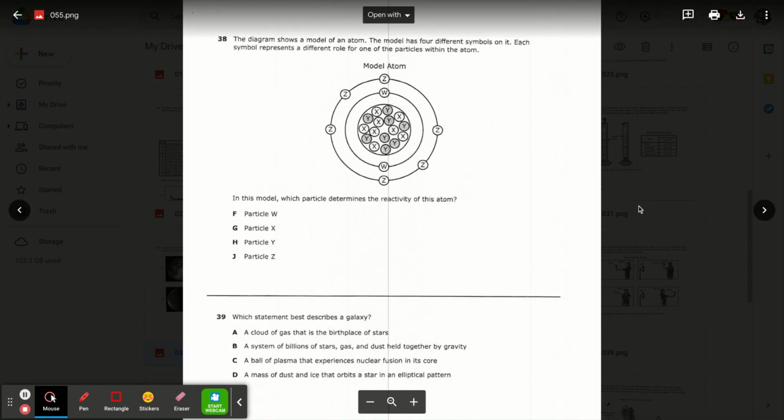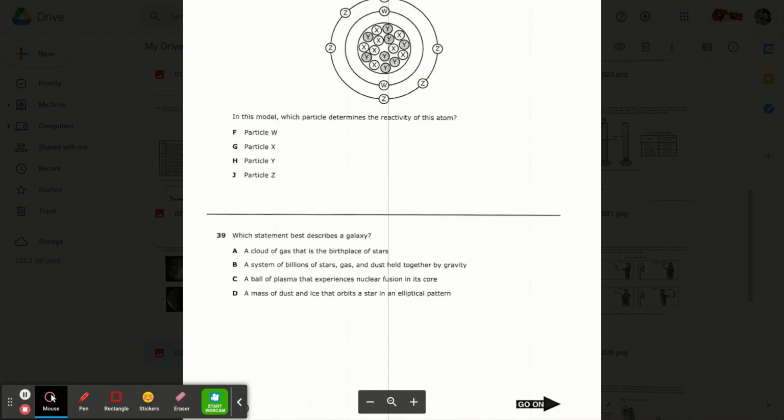38. The diagram shows a model of an atom. The model has 4 different symbols on it. Each symbol represents a different role for one of the particles within the atom. In this model, which particle determines the reactivity of this atom?